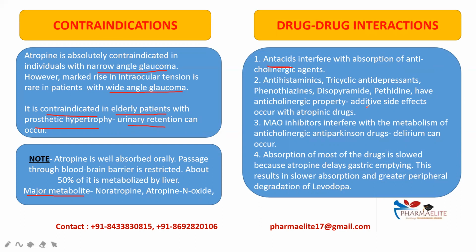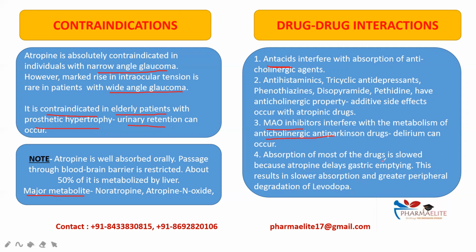Therefore, additive effects are seen when these are given with atropinic drugs, parasympatholytics, or antimuscarinic agents. MAO inhibitors interfere with the metabolism of anticholinergic Parkinson drugs, and therefore delirium can occur. So MAO inhibitors should not be prescribed with the anticholinergic anti-Parkinson drugs.